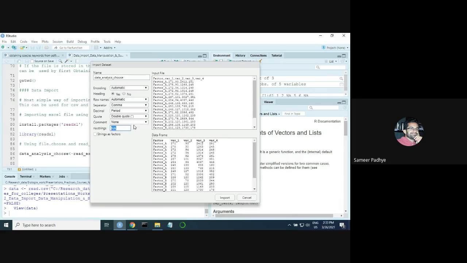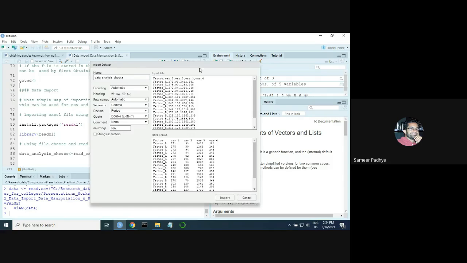This is also important: how do you want your NAs to be represented in R? For now, you don't change anything here. You let it remain NA. And the last option is something called strings as factors, which we'll talk about a little later. So you keep that as it is. Don't select it.